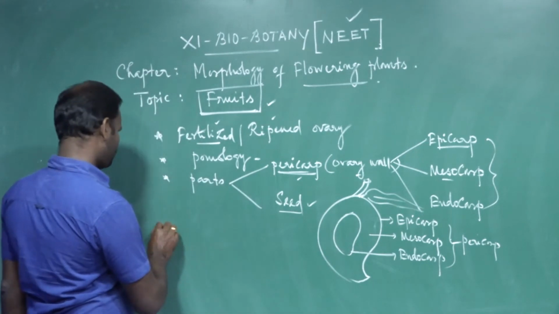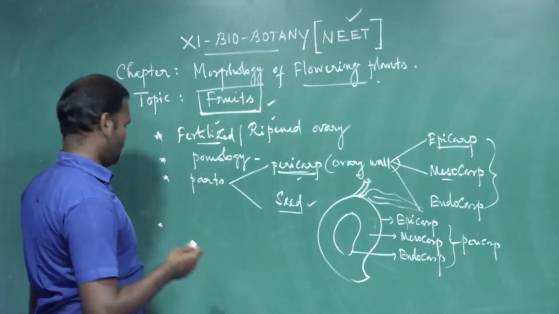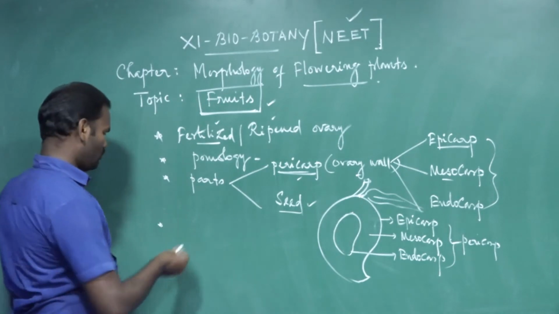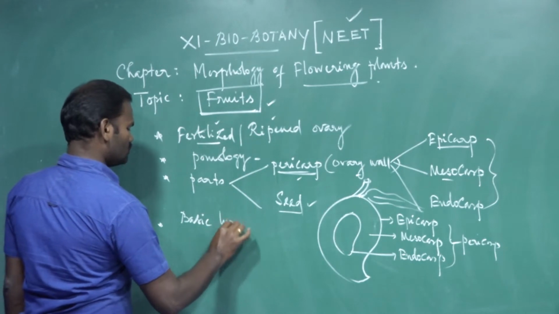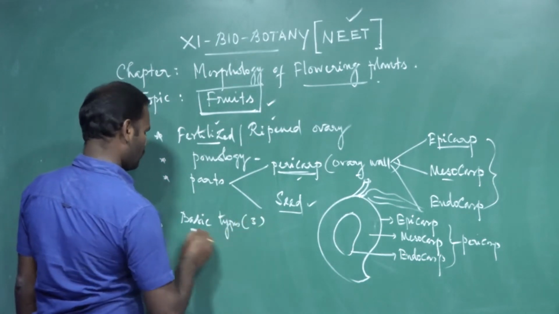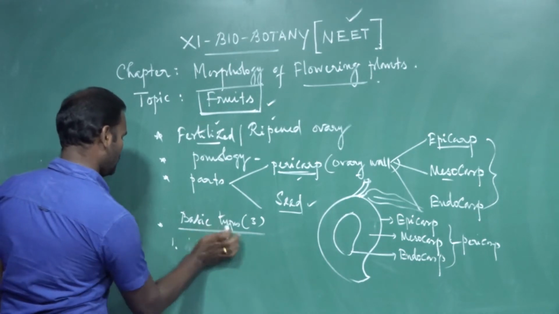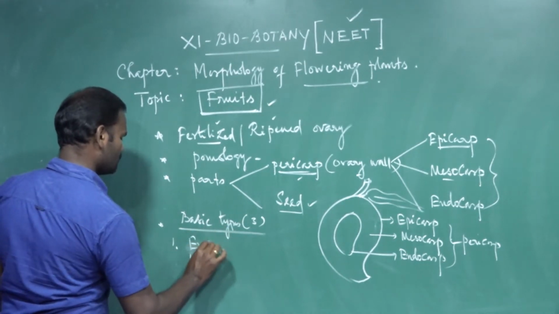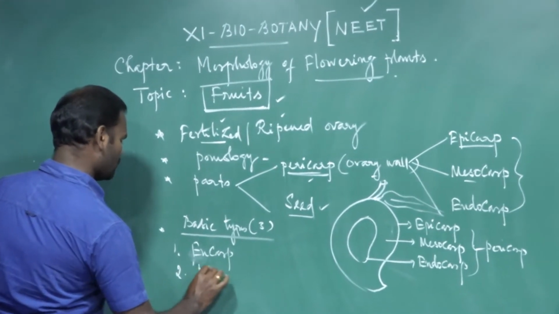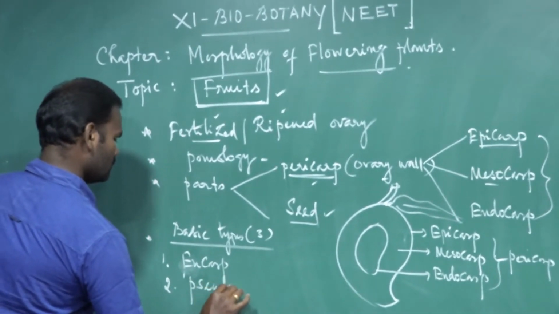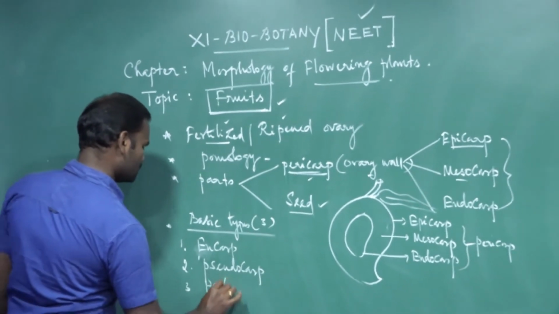Next, generally there are three basic types of fruits. One is eucarp, then pseudocarp, and the third one is parthenocarp.